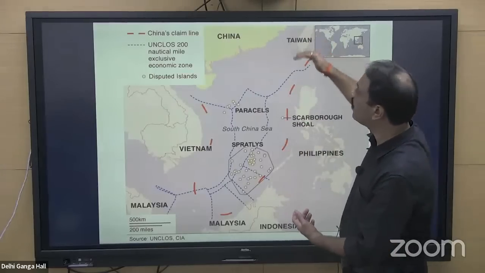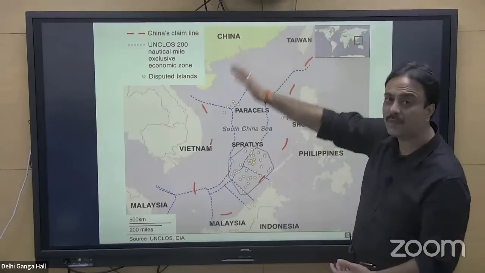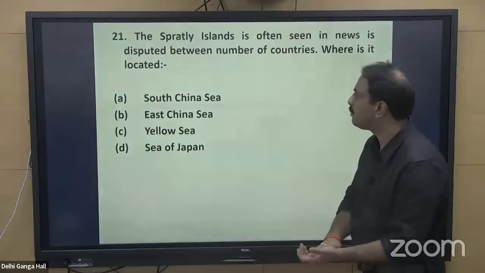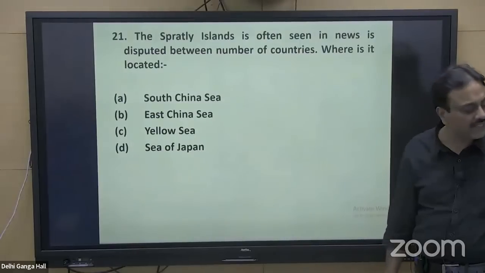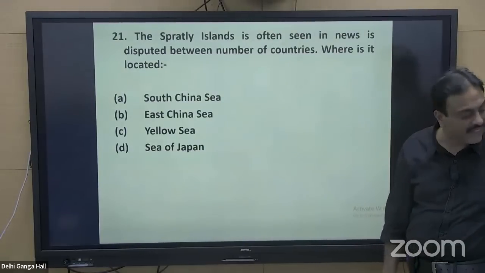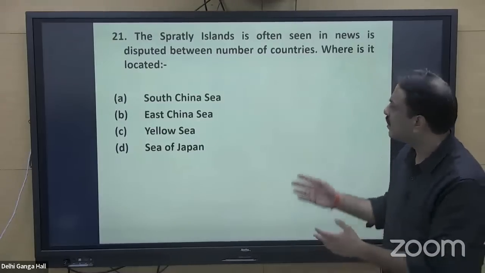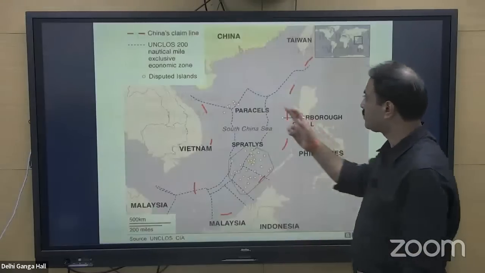East China Sea is located on the northern side. Yellow Sea is further on the northern side. Sea of Japan is between Japan and the mainland of Eurasia. So the answer to this particular question: the Spratly Islands is often seen in news. It is disputed between a number of countries. Where is it located? South China Sea, East China Sea, Yellow Sea, or the Sea of Japan? The clear-cut answer to this particular question shall be option A, that is South China Sea.